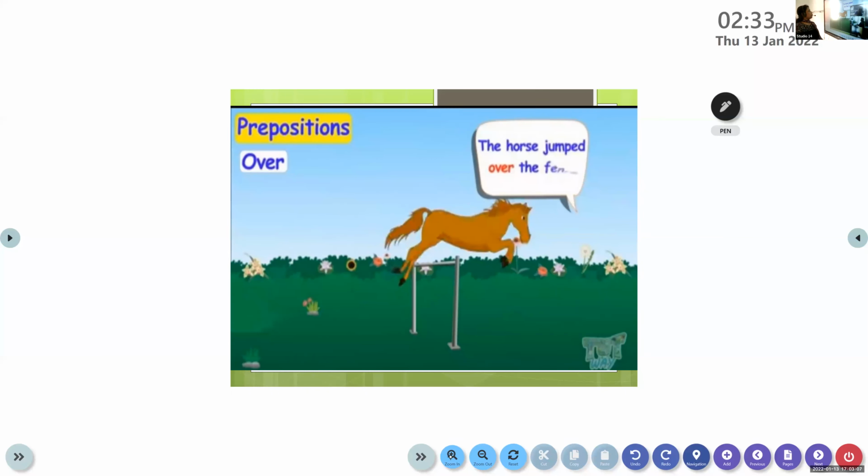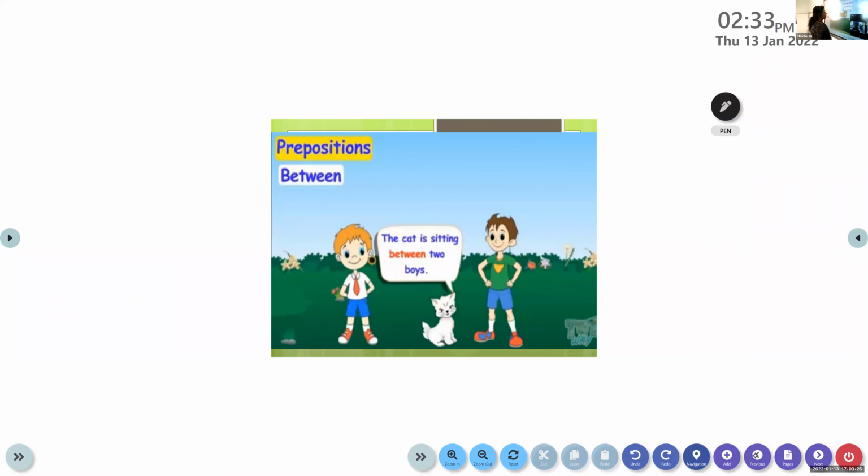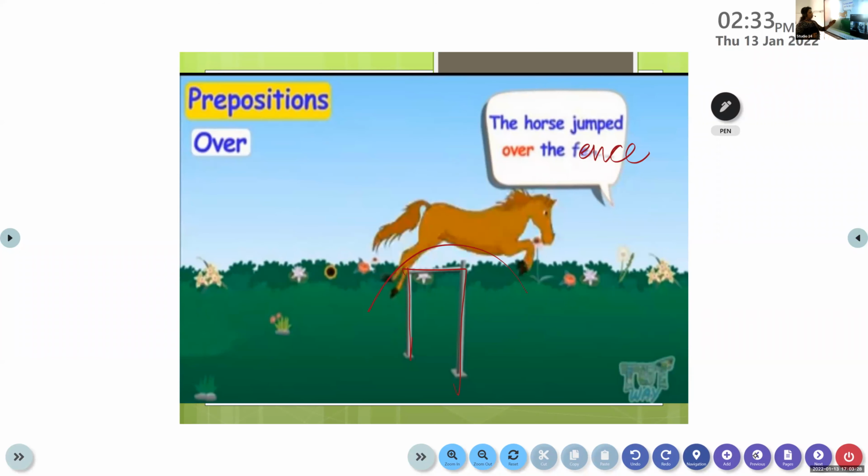Now all of you look at the horse. The horse jumped over the fence. You can see the fence here, and it is jumping over it. A fence is something that you have to go over. When a garden is there, you build a fence around it so that animals do not get in, like a wall.